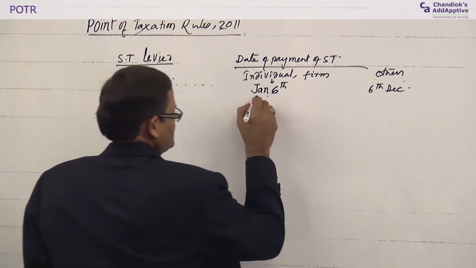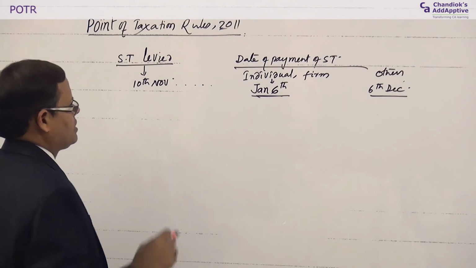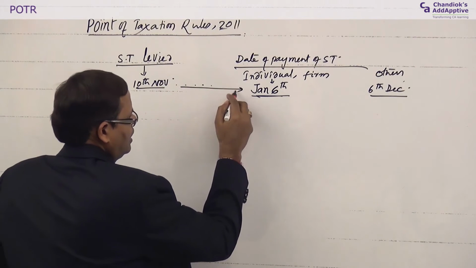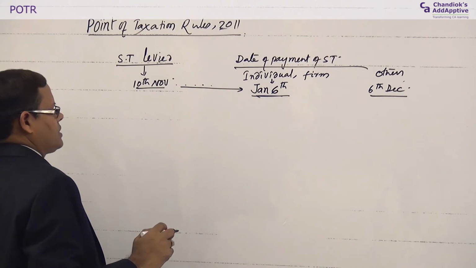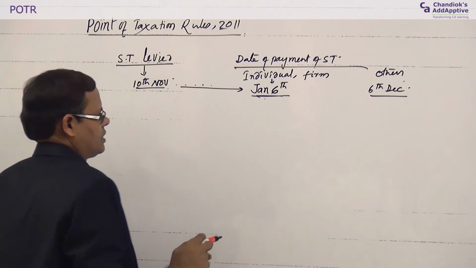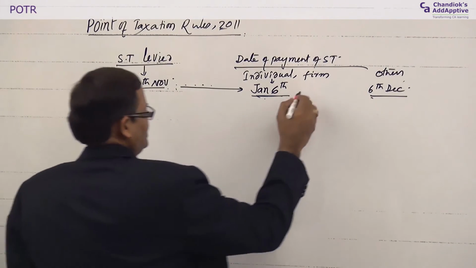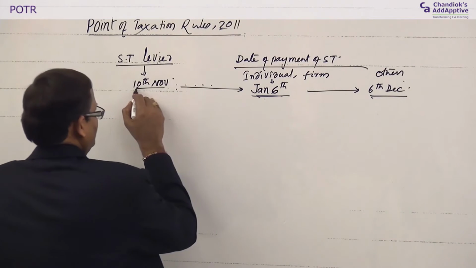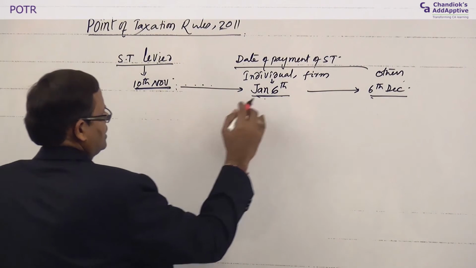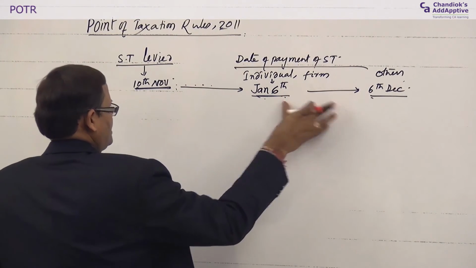So, how have these dates become relevant and how have these dates come into existence because of this? Because the tax liability arose on 10th November, and if the payment is on quarterly basis, quarter ending December, it is January 6th. If it is monthly basis, it is the next month, that is 6th of December. So the date of levy determines the date of payment. These two, the due date is dependent on this.